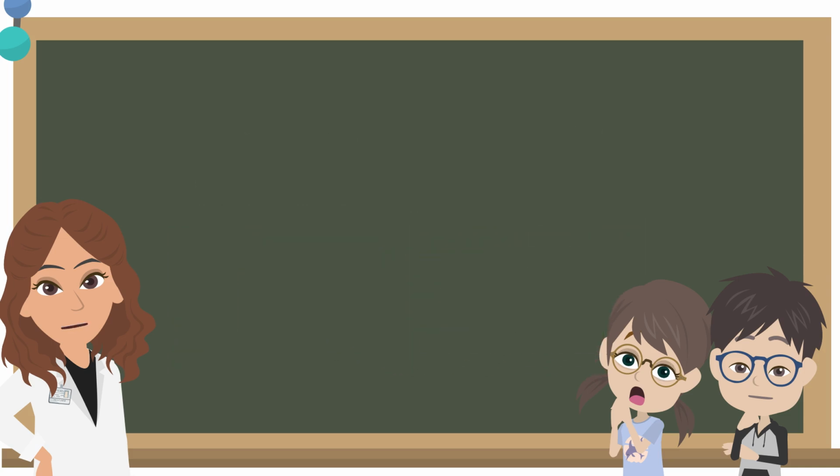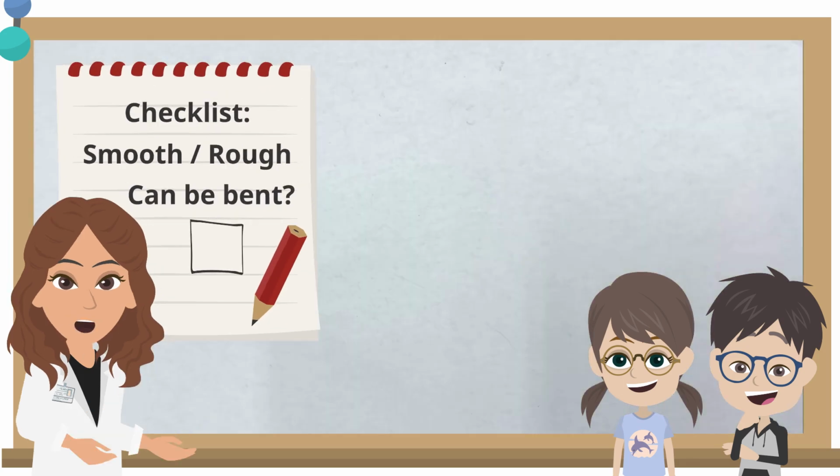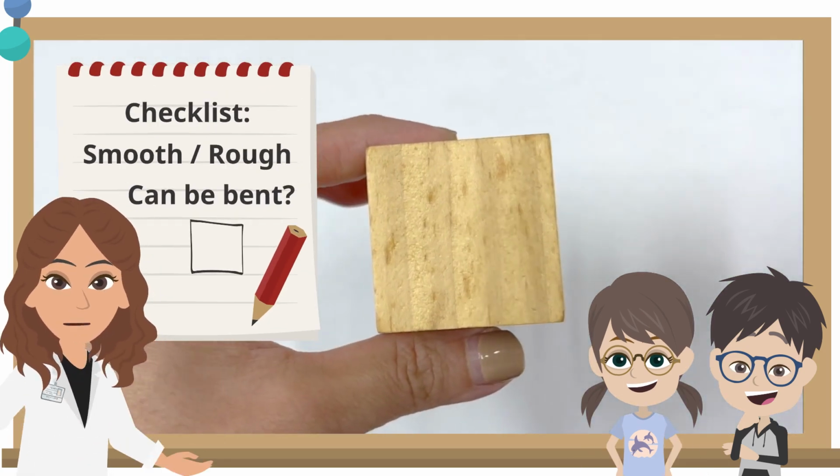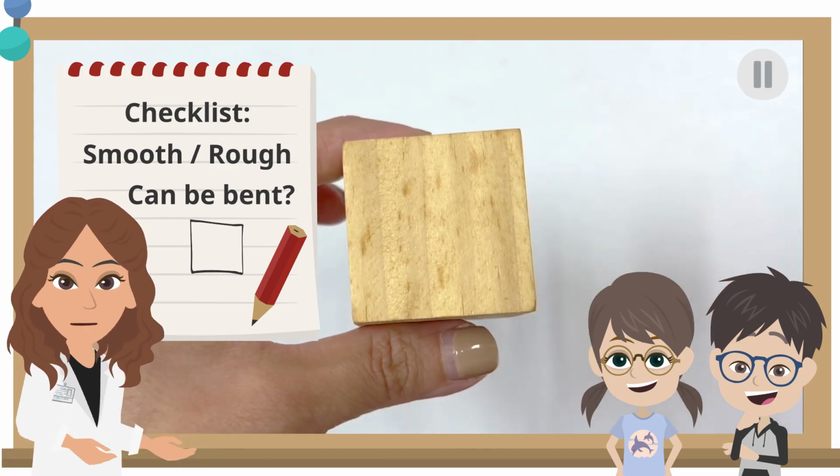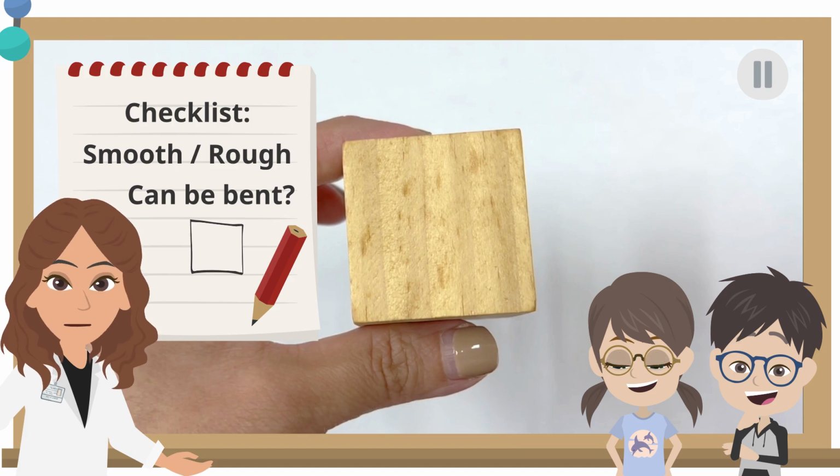Now that you know what we will be testing the objects for, let's begin with the wooden block. Does the wooden block have a smooth or rough surface? Pause the video. Feel the wooden block's surface. It's rough.